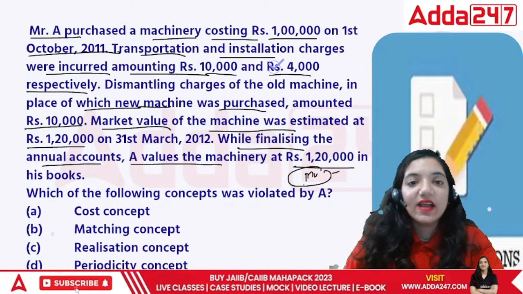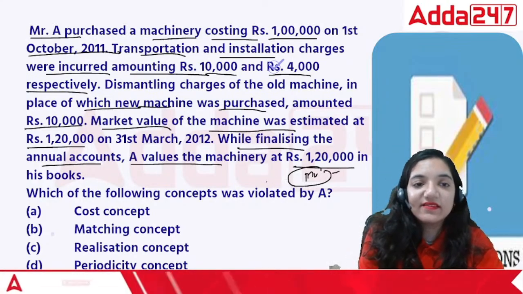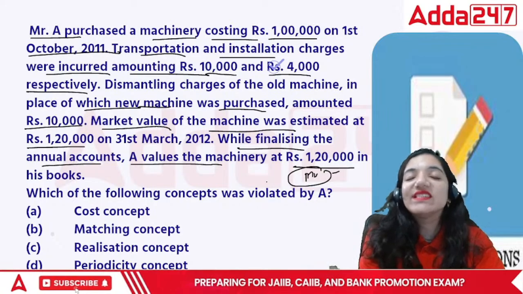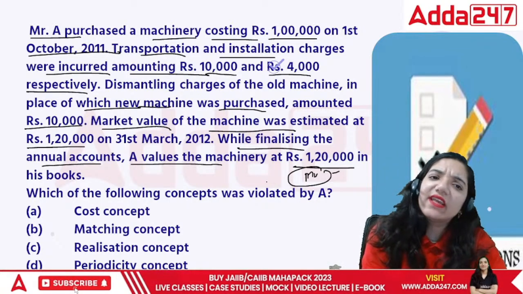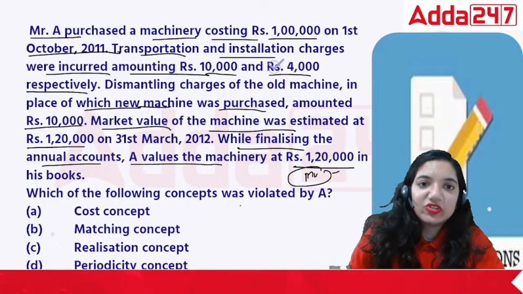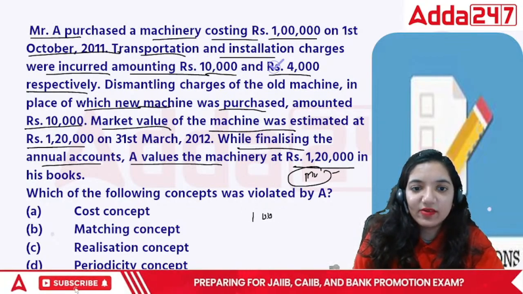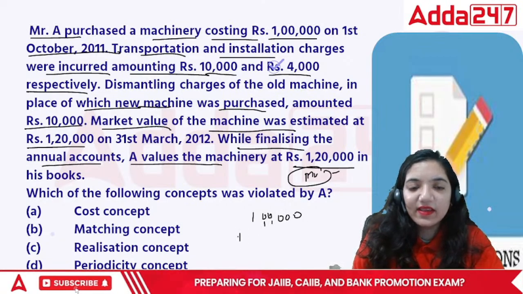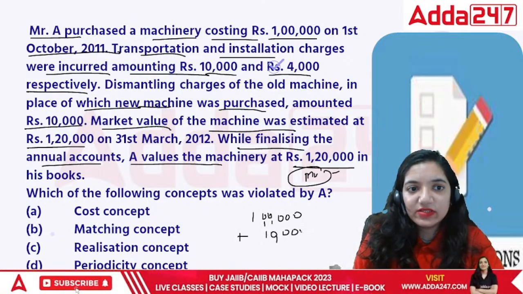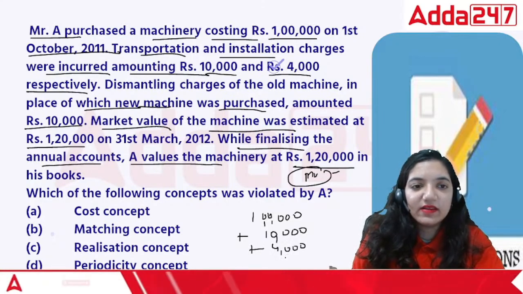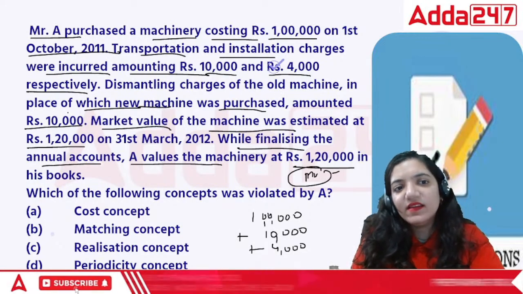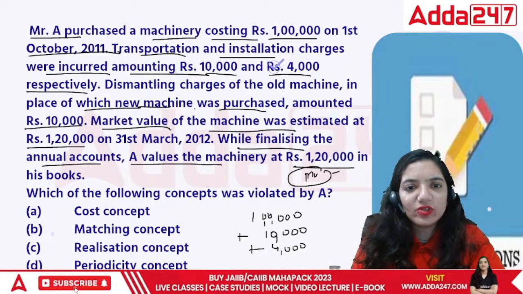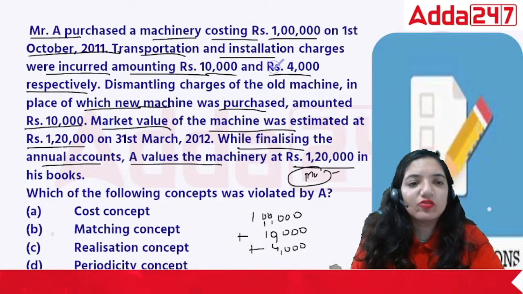See, the point is we are noting the thing at market value. Is it right? Are they saying the organization is dying? I told you if the organization is dying, then it's worth it to record it at the market value. But if it is not dying, then Mr. A has purchased the machinery worth rupees 1 lakh. Okay, he purchased it for 1 lakh. He incurred 10,000 on it. Then he incurred 4,000 on it. And then they dismantled the old machine, in which a new machine was purchased, amounting to rupees 10,000.